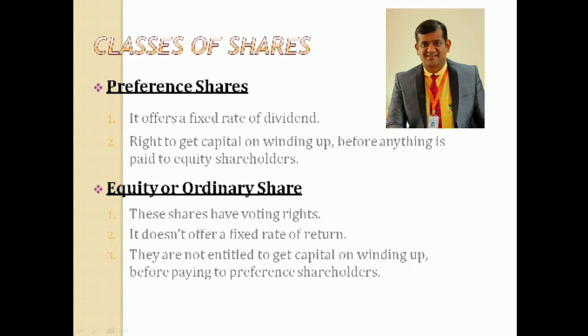Equity shareholders will get paid once the settlement is done to the preference shareholders. That means preference shareholders receive their capital first. If any amount is left with the company, only then will that amount be distributed among equity shareholders.